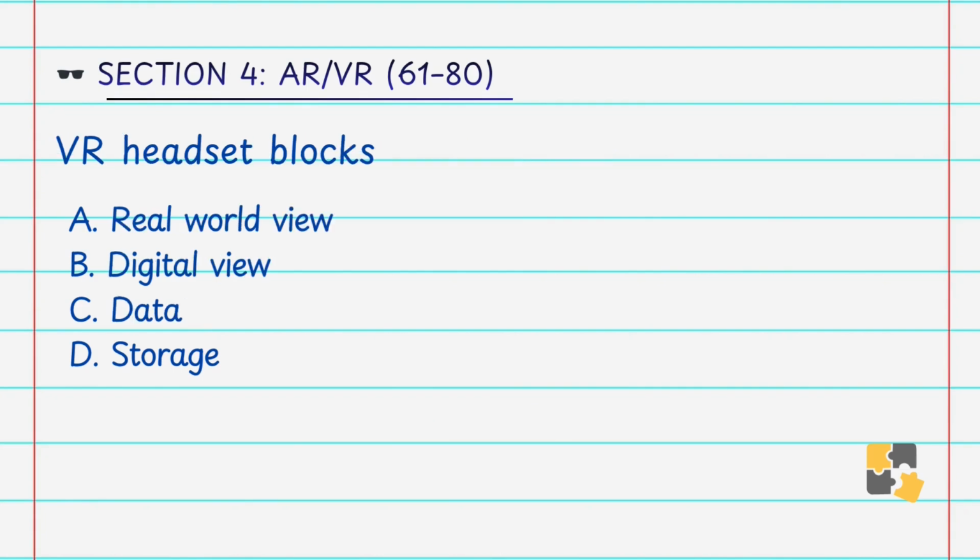VR headset blocks A. Real world view, B. Digital view, C. Data, D. Storage. Answer is A. Real world view. VR replaces the real world visuals with the virtual ones.